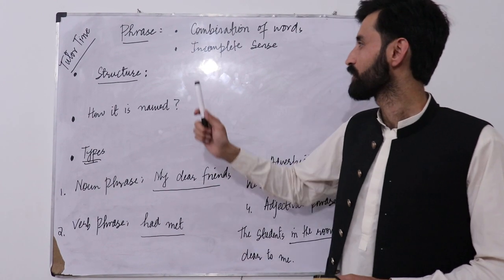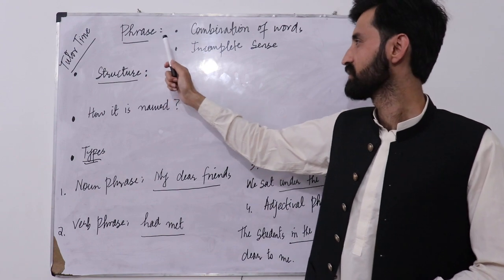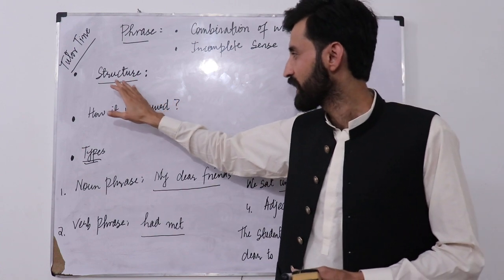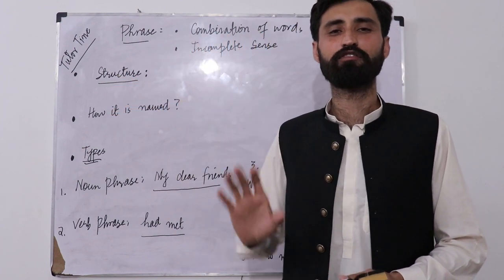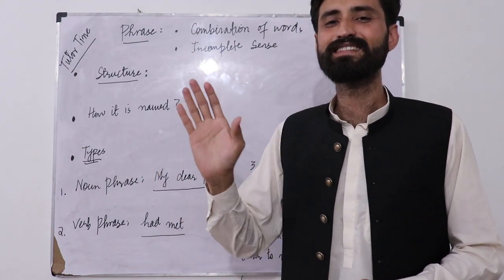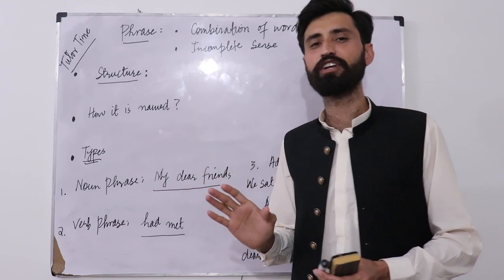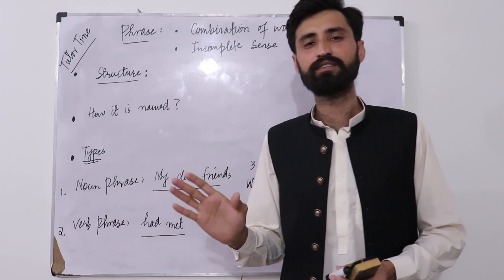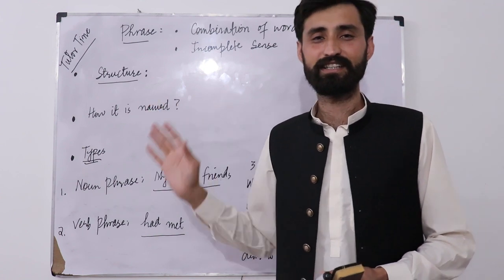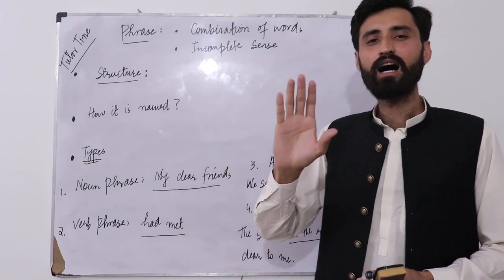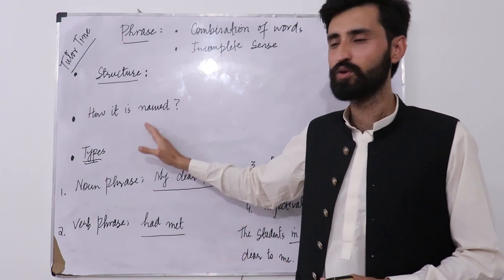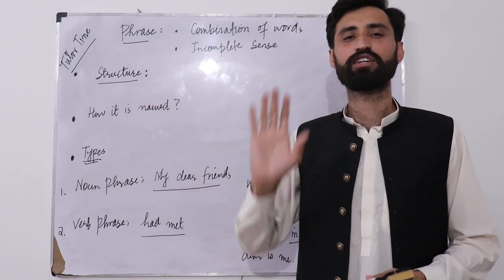In today's lecture, we'll be talking about what a phrase is and what it means. Along with it, we'll be shedding light on the structure of a phrase. We'll also discuss how a phrase is named, because we have different types of phrases: noun phrase, verb phrase, adjectival and adverbial phrases, etc. We'll discuss how these phrases are named and what the criteria for it are. This can be understood after understanding the structure of a phrase.